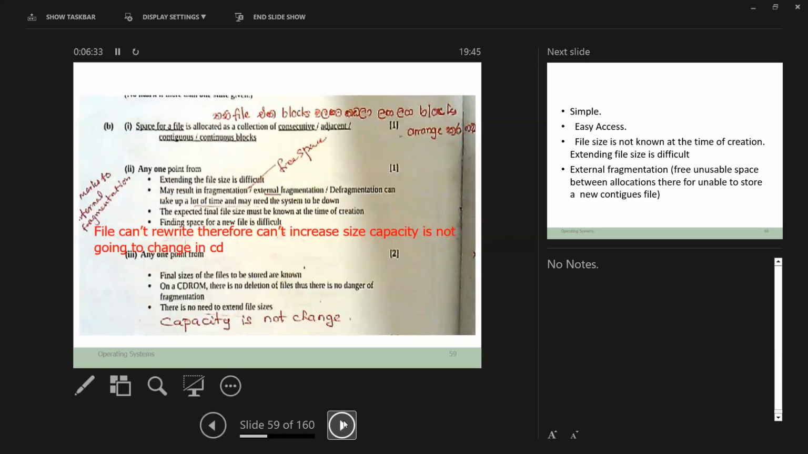Then next one: expected final size must be known at the time of creation. This point is a bit important. The expected final size of the file you are going to save must be known, because the space may be insufficient. Just imagine you are going to do a voice record or video record. If you don't know the expected file size, you can't put it there. So when you are going to use contiguous file allocation, the file size should be known before creating it.